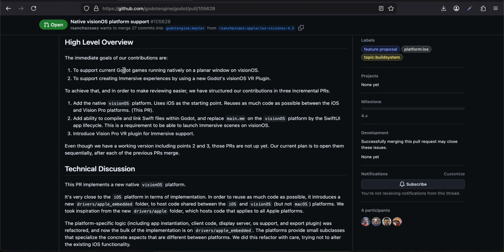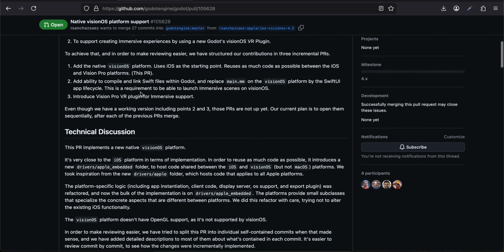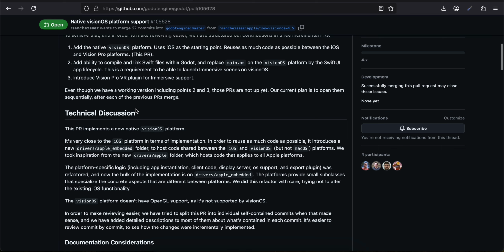To achieve that, and in order to make reviewing easier, we have structured our contribution in 3 incremental PRs. One: add the native Vision OS platform, using iOS as the starting point and reusing as much code as possible between iOS and Vision Pro platforms. Two: add ability to compile and link Swift files within Godot, and replace main.mm on the Vision OS platform by the SwiftUI app lifecycle. This is a requirement to be able to launch immersive scenes on Vision OS. Three: introduce Vision Pro VR plugin for immersive support. Even though we have a working version including points 2 and 3, these PRs are not up yet. Our current plan is to open them sequentially after each of these previous PRs merge.